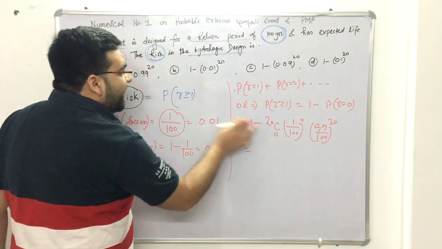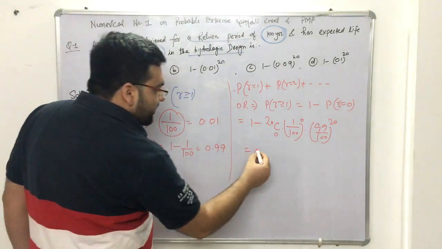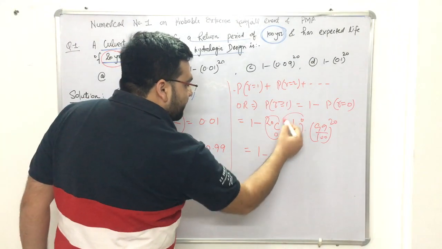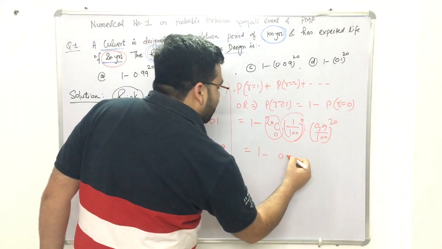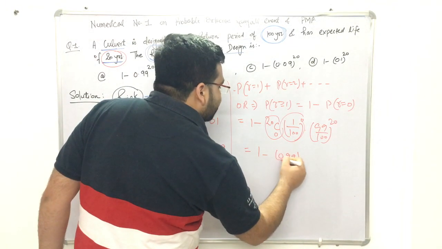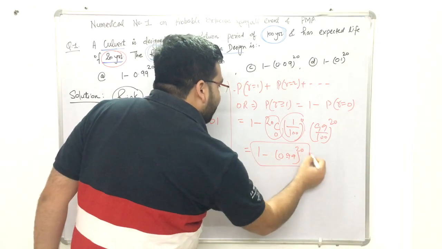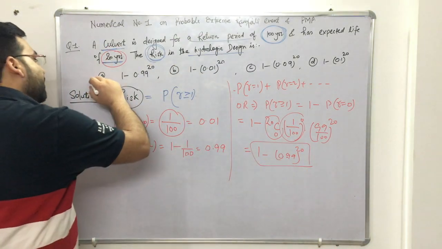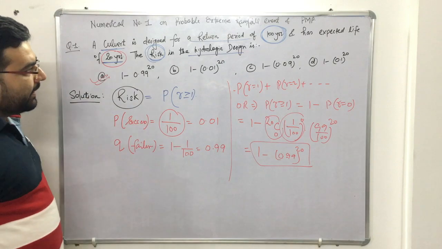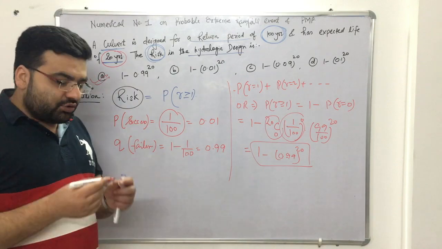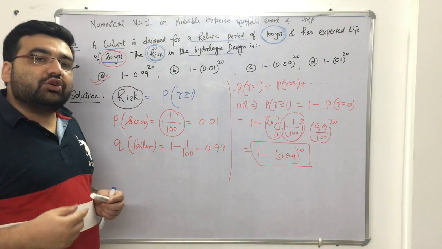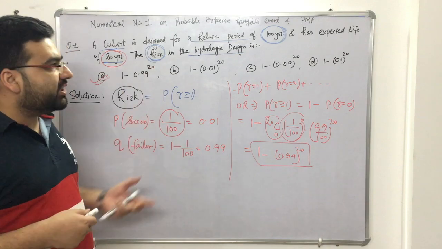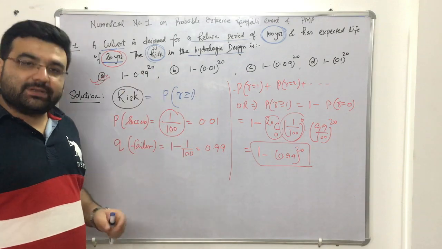Let me simplify it and see the options also. So 1 minus this will be 1, this will be 1, and it will be equal to 0.99 raised to the power 20. So this is the correct answer. Which answer is this? A is the correct answer. Clear? I hope that you have understood this numerical. Now let's go to numerical number 2 and further strengthen our concepts based on this concept.